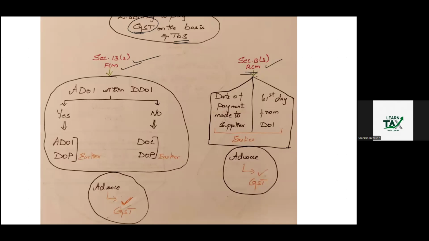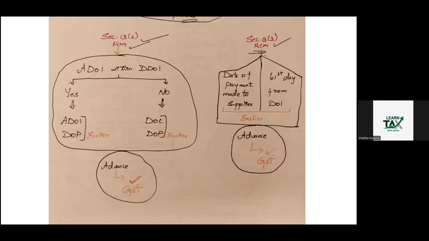In case of FCM, we have to compute the due date of invoice. We have to determine the actual date of invoice that is given in the question. First, we have to check whether the actual date of invoice is within the due date of invoice.